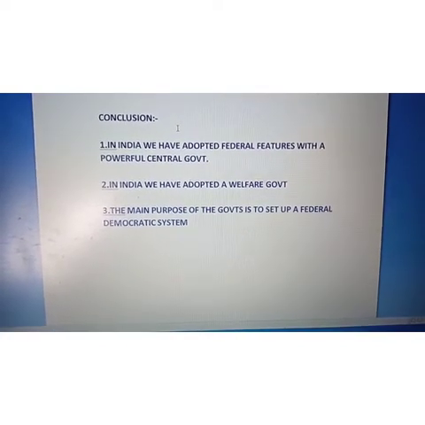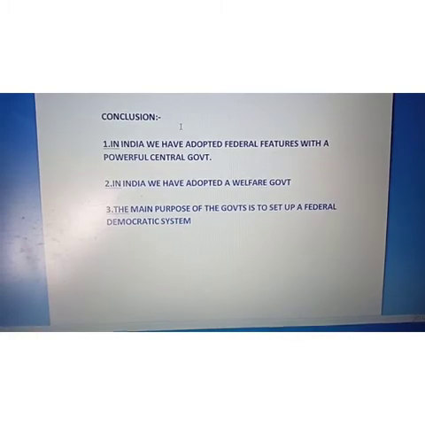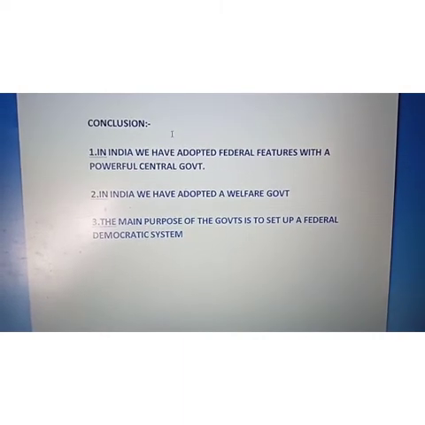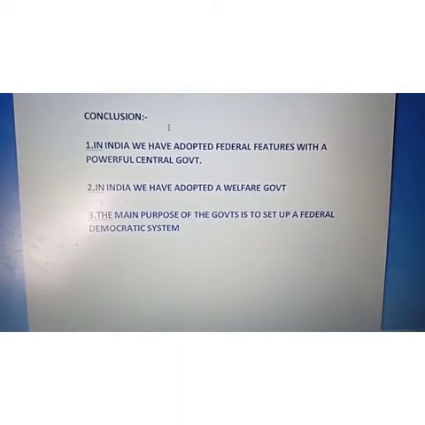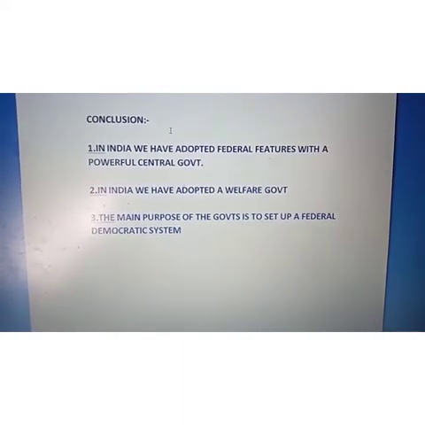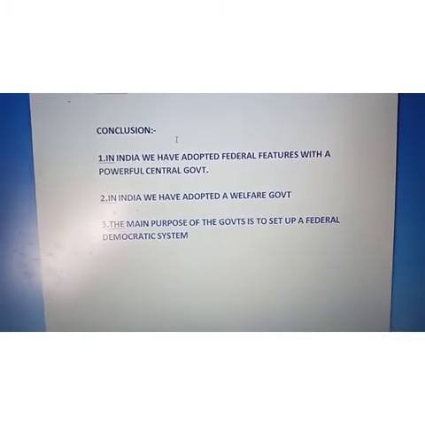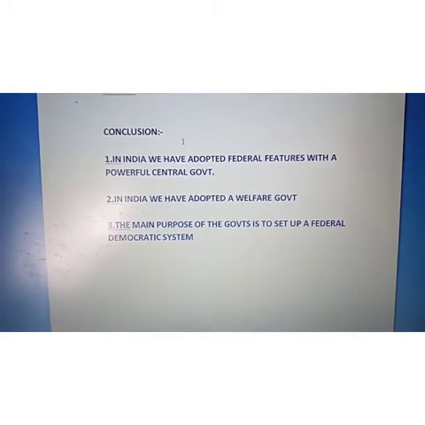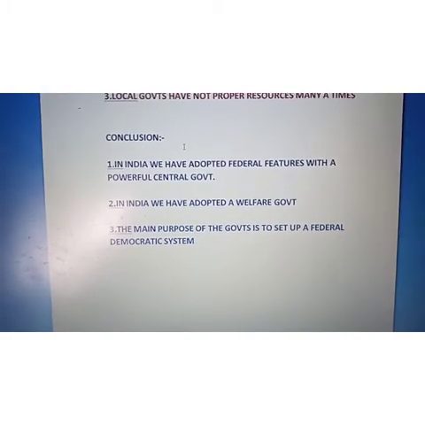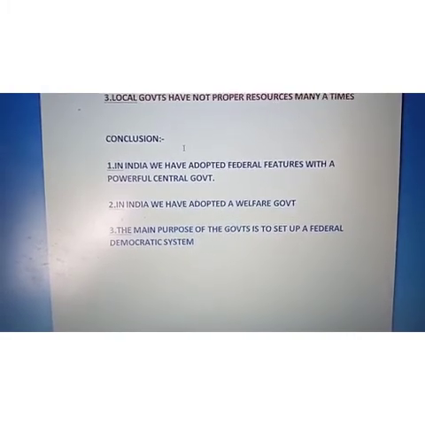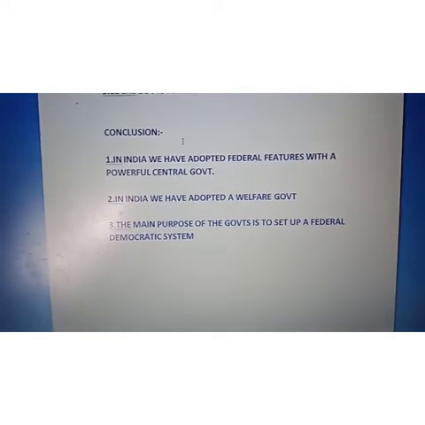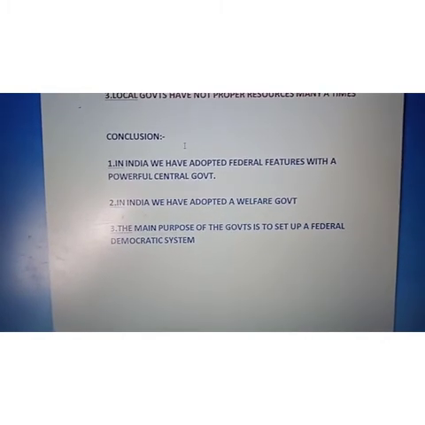Number two, in India we have adopted a welfare government also. In all the activities, whatever we have done or we are doing, it is for the welfare of the people. And number three, the main purpose of the governments is to set up a federal democratic system. So we are trying to set up a federal democratic system, although the word federalism has not been written in our constitution, but we have tried all the time to make a federal democratic system. So these are the conclusions we can draw from this discussion.